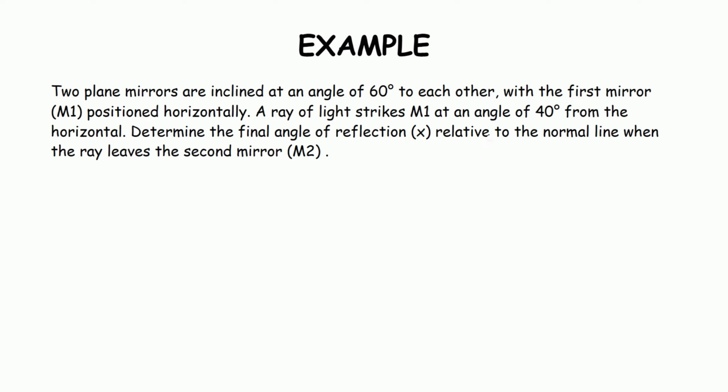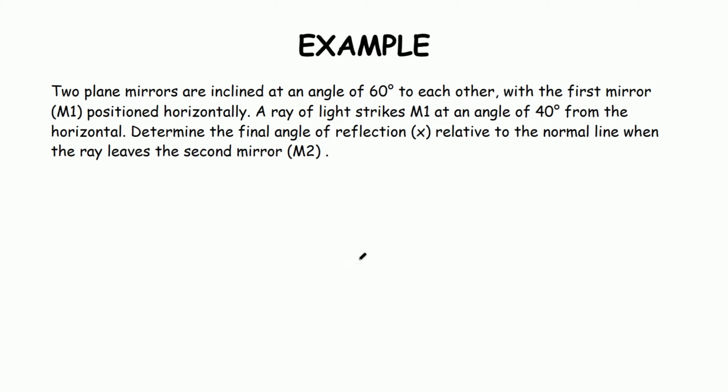With the first mirror, M1, positioned horizontally, a ray of light strikes M1 at an angle of 40 degrees from the horizontal. Determine the final angle of reflection relative to the normal line when the ray leaves the second mirror. So, you may pause the video if you are now confident to answer this by yourself. And you may compare your answers later on.